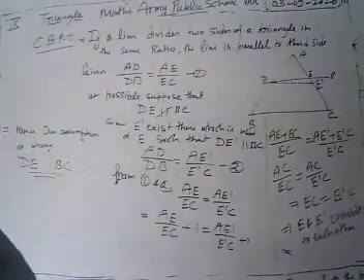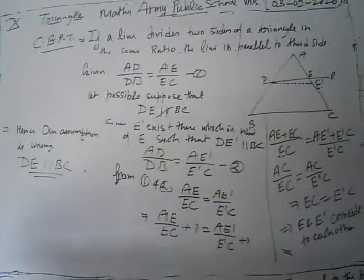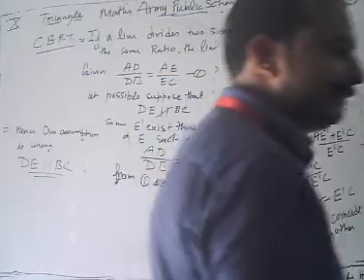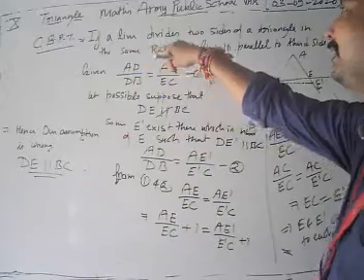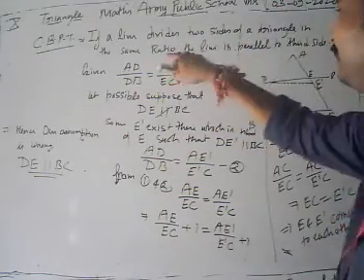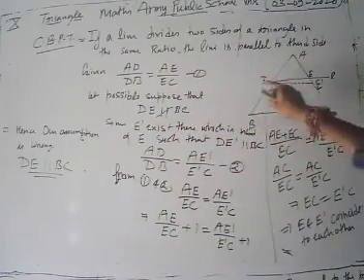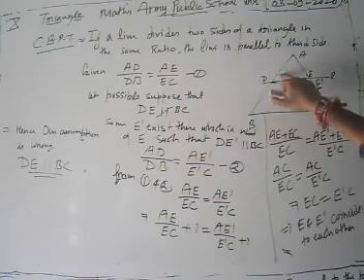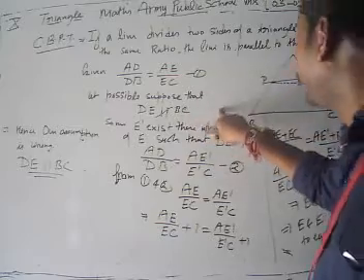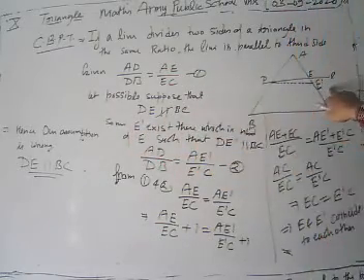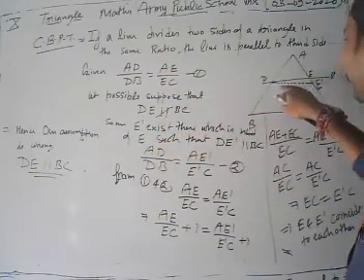Look, this is our proving part of the converse of the basic proportionality theorem. We have proved this theorem by the method of contradiction. What is the statement? If a line divides two sides of a triangle in the same ratio, the line is parallel to the third side. Then we have the figure. It's given that the ratio of AD to DB is equal to AE to EC. Suppose that we have taken DE is not parallel to BC. We take a point E prime, in the neighborhood of E, such that DE prime is parallel to BC.